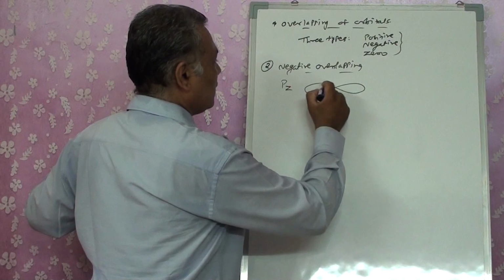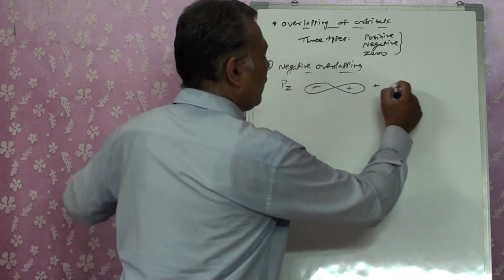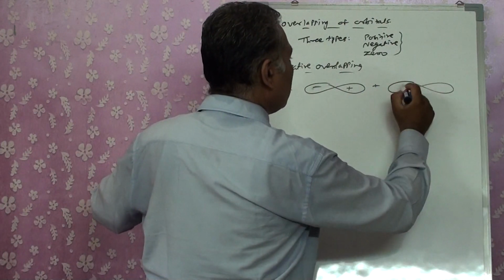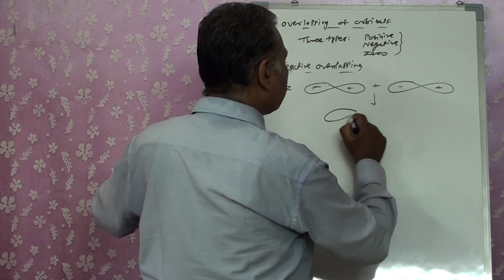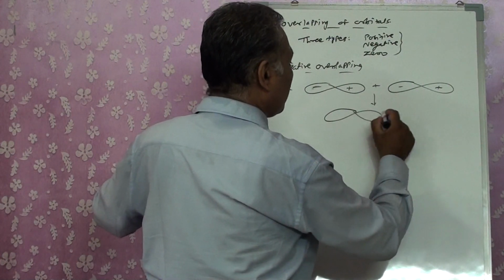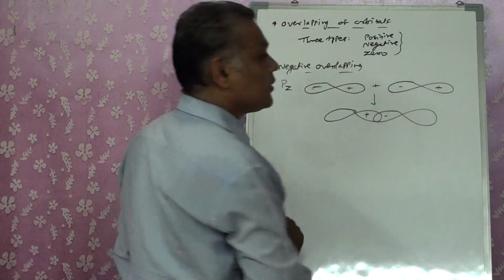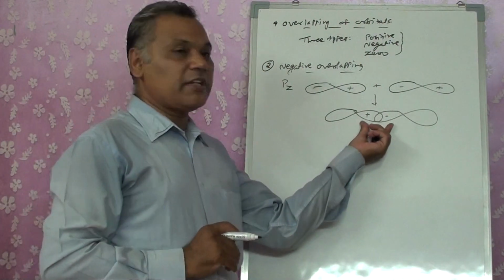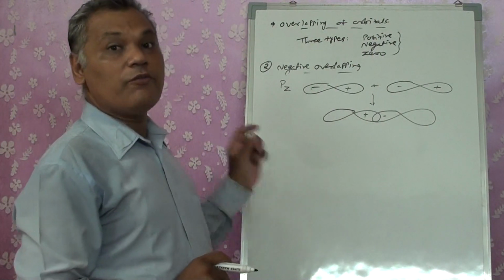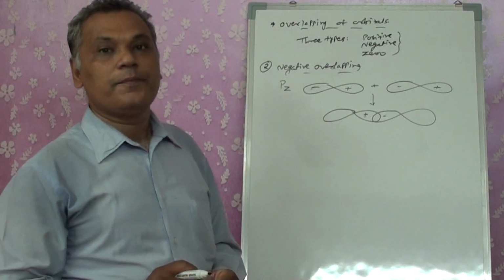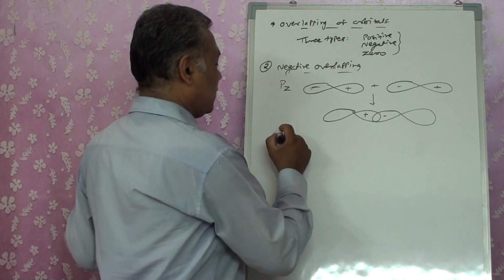Pz, this is minus, plus, and we have another pz with minus, plus, and the overlapping takes place between them. Now here it's a plus, this one is minus, so opposite signs are there, and therefore we consider it as negative overlapping. When we had the same sign, we considered it a positive overlapping. Here it is plus and minus, right?